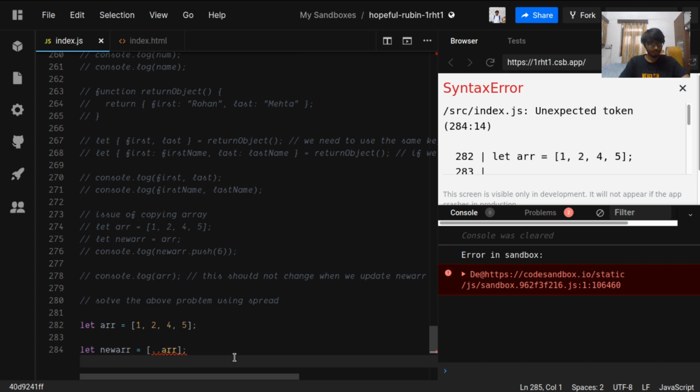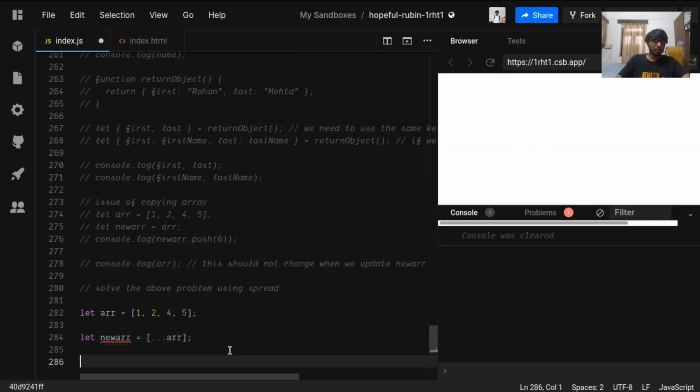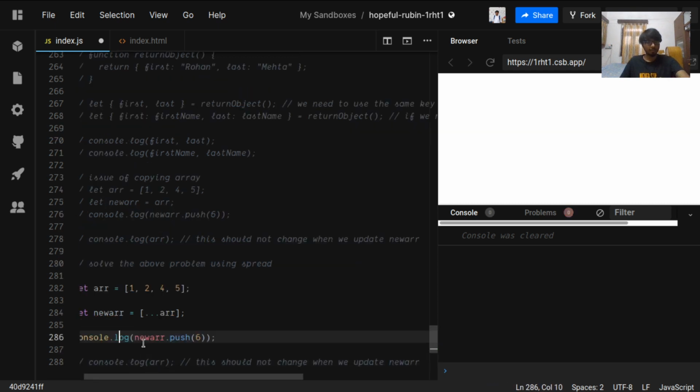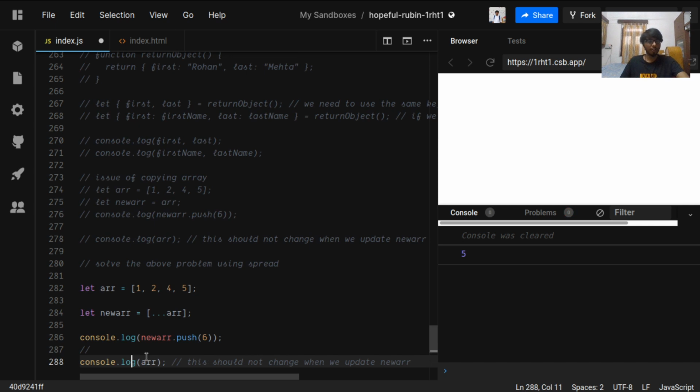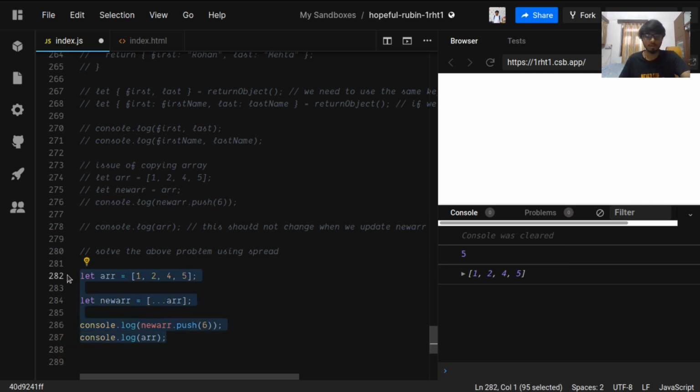So now what is happening? Okay, 3 dots. If we now push some value to the new array, the original array is not changing, because it has created a new copy which doesn't have the pointer reference to the original array. So now changing the new array would not change the original array. This is how the spread operator solves the problem.